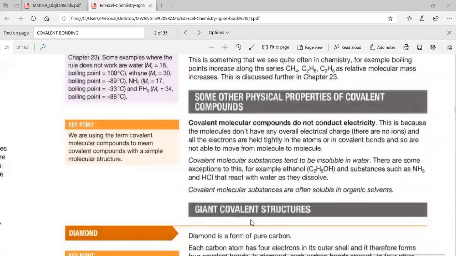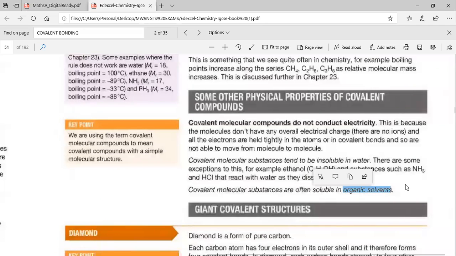So, like we said, covalent molecular substances tend to be insoluble in water, except for some cases. But covalent molecular substances are often soluble in organic solvents. What are these organic solvents? Give me one type of organic solvent.